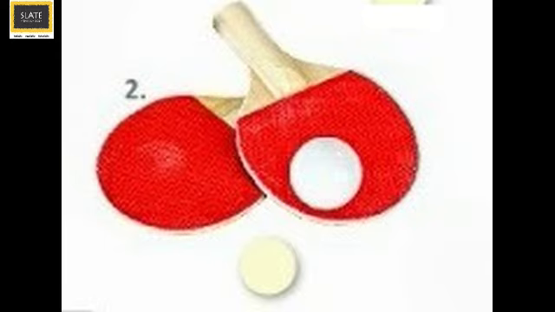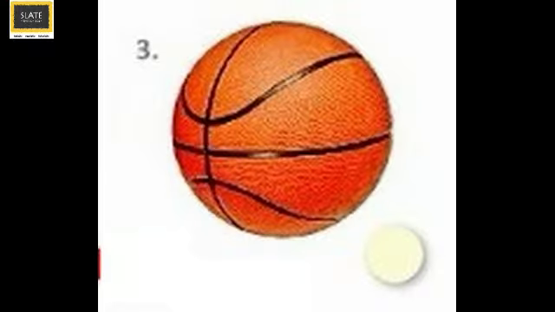But is it a board game? No. So, do not tick on this equipment. Next picture is of a basketball. Is this a board game? No. Basketball is an outdoor game and played in a basketball court. So, do not tick on this picture.